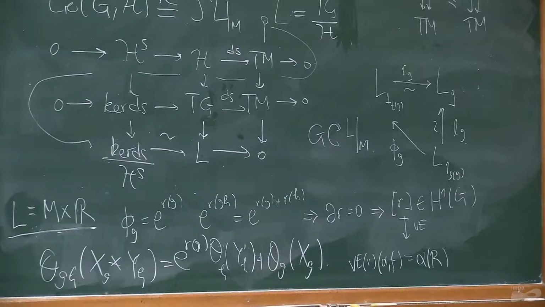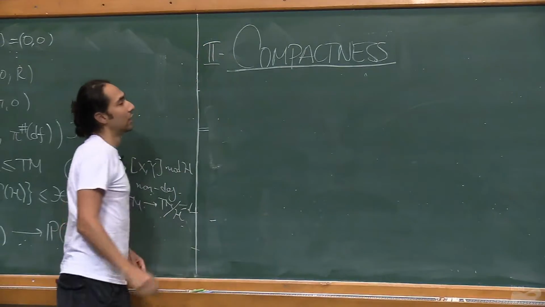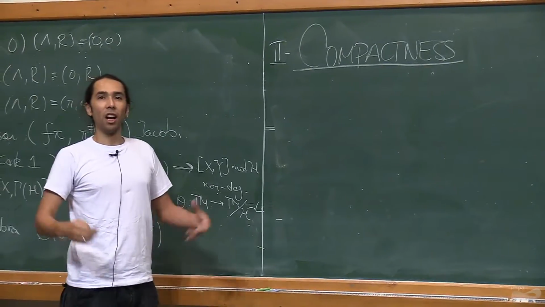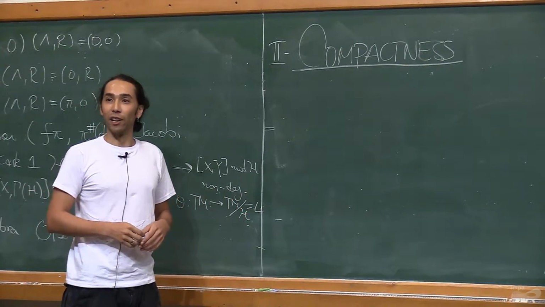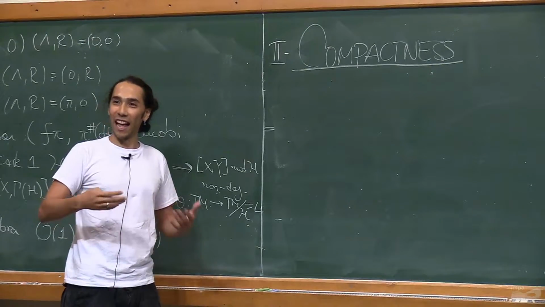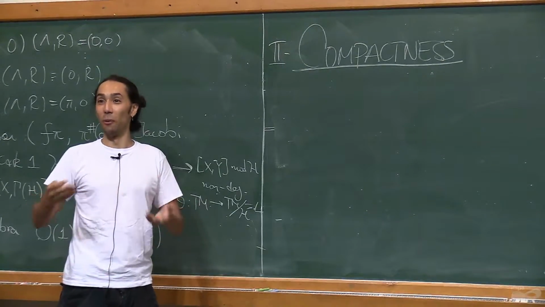Okay, so now I'm ready to enter the second word in my title, compactness. And to do this, I've got to take a step back and think. Among Lie algebras, we of course like compact ones better, or the ones that have compact integrations, because we know so much about them.